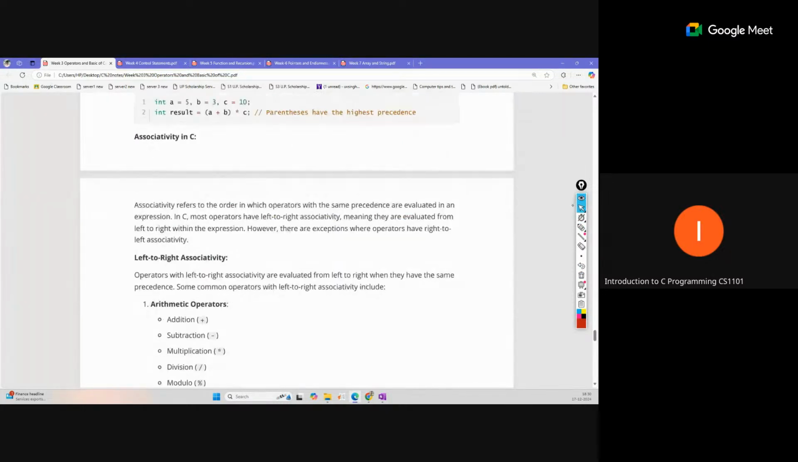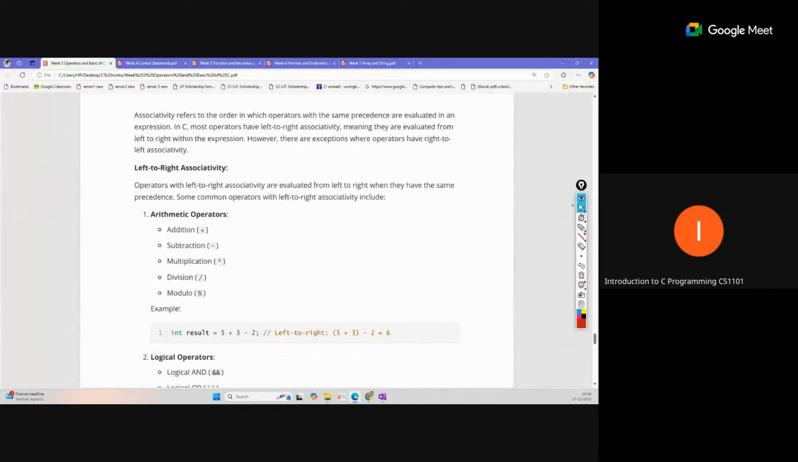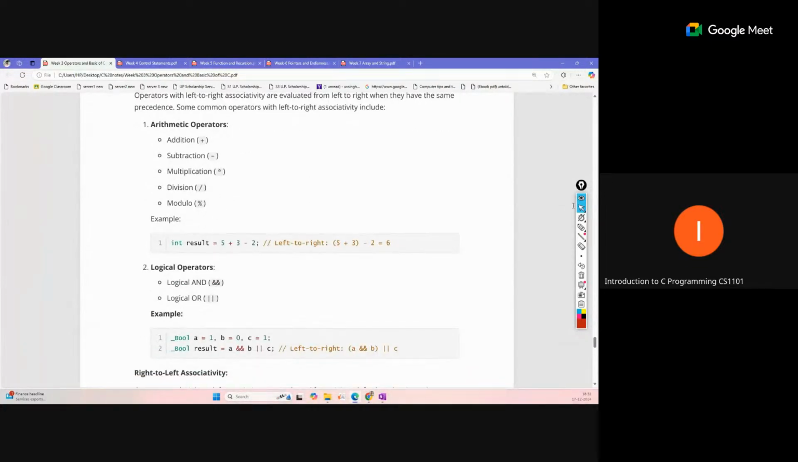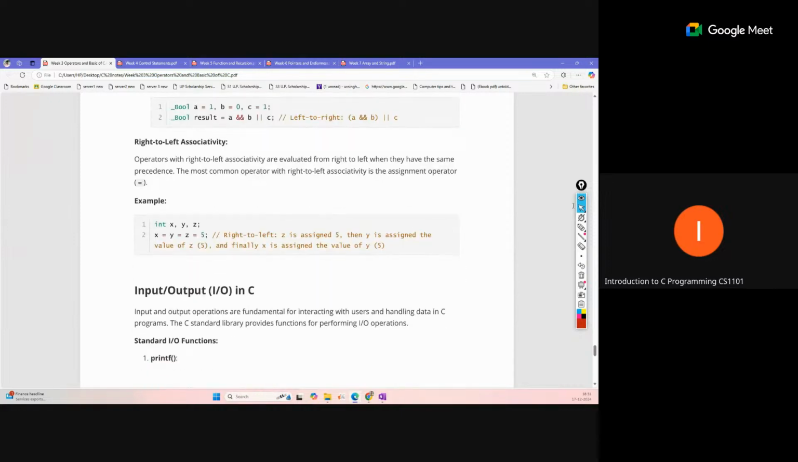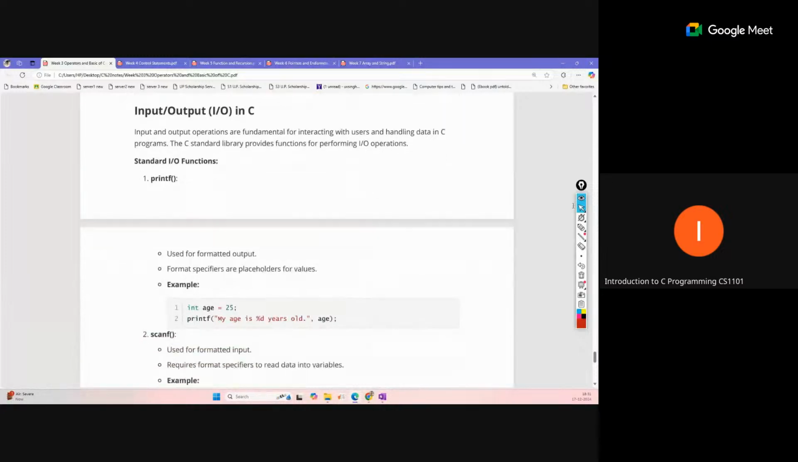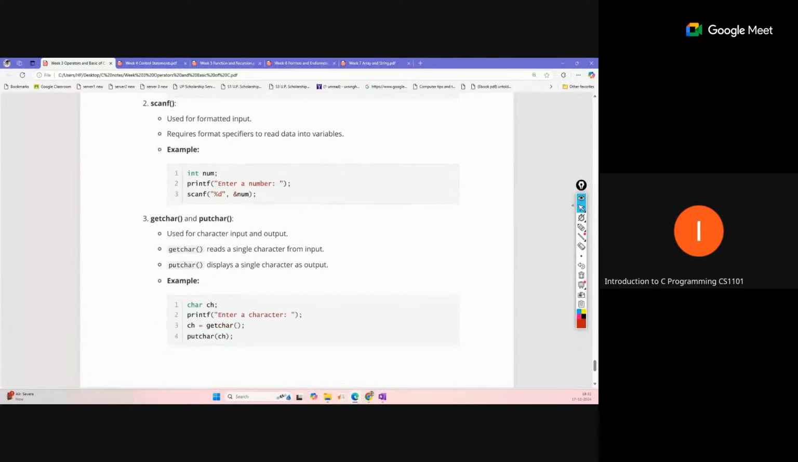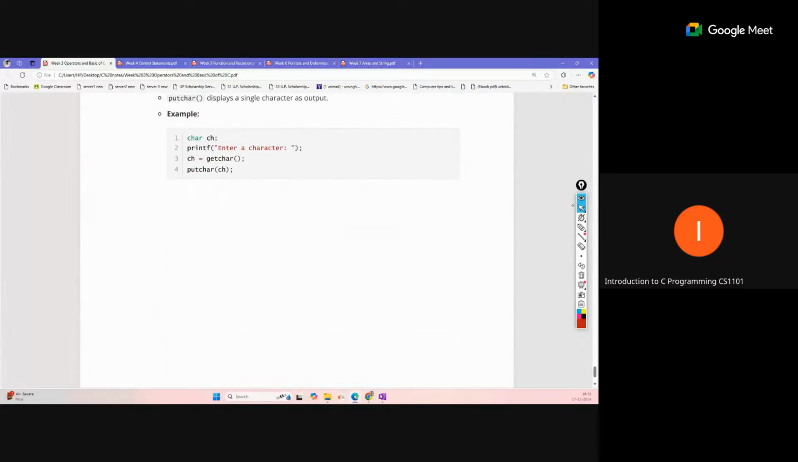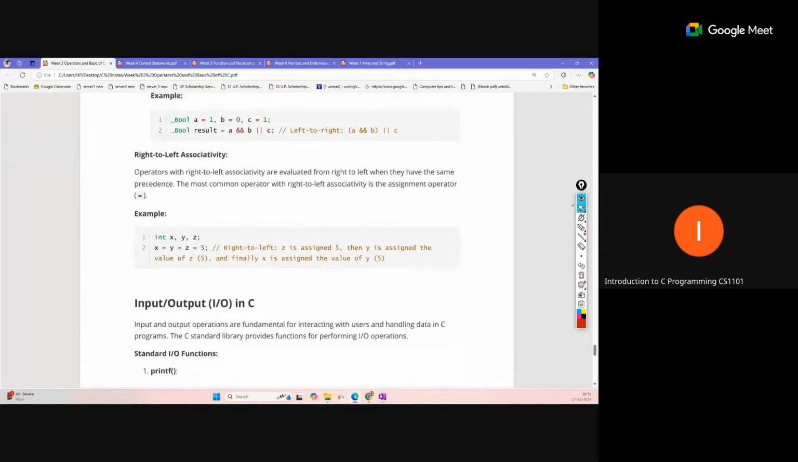So these are mainly all the things in Week 2. Arithmetic operators and logical operators we have already discussed, and right to left associativity for equal. Input and output, we know in C programming how we read the input and how we write the output. So this is all about the Week 3 contents. Let's move to Week 4.